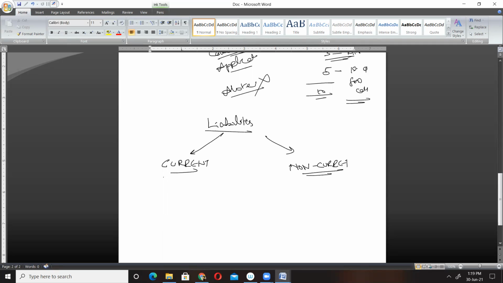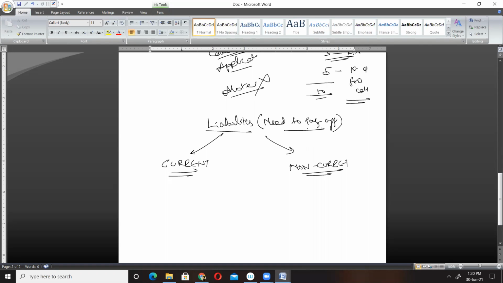Any idea? Can you recall, Dipanjali? Current liability and non-current liability? See, current liabilities means what? We need to pay it off. Liability means these are the amounts which we need to pay off.